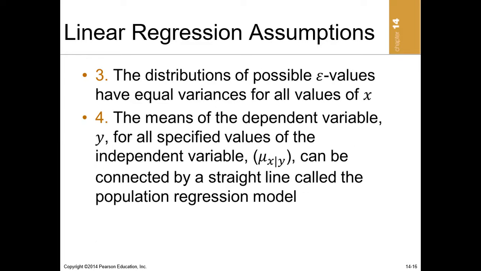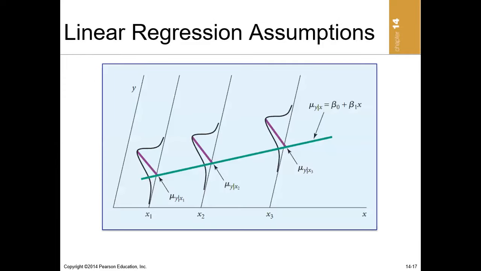But then the third point here is that when the error terms have equal variances, that is what we call homoscedasticity. Then finally, the mean of the dependent variable for all specified values of the independent variable can be connected by a straight line called the population regression model. All right, that issue is what has been depicted in this graph.